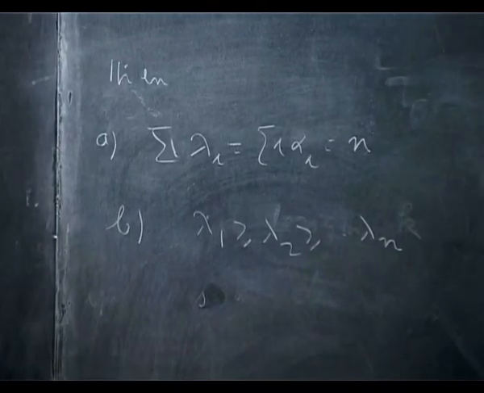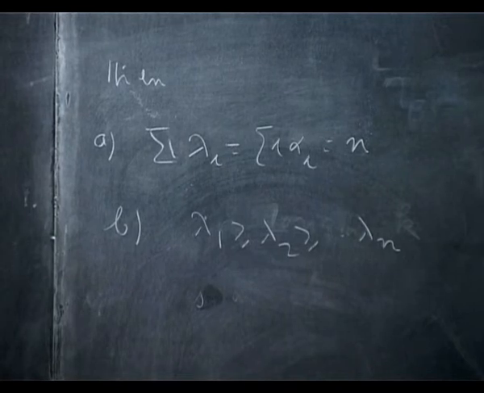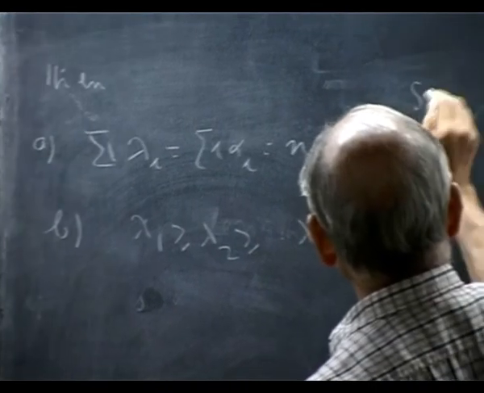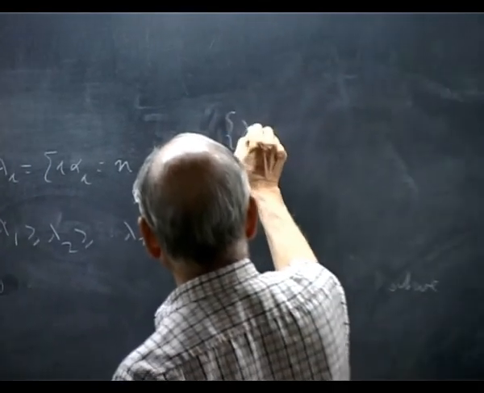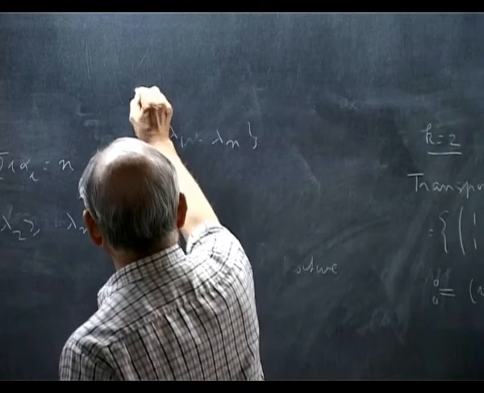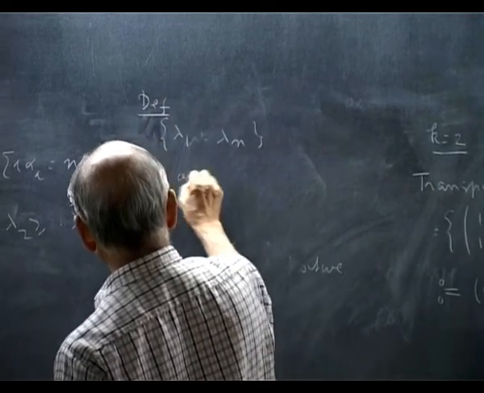So the lambdas characterize the cycle structure of a permutation. So this set here, by definition, is a partition of n.